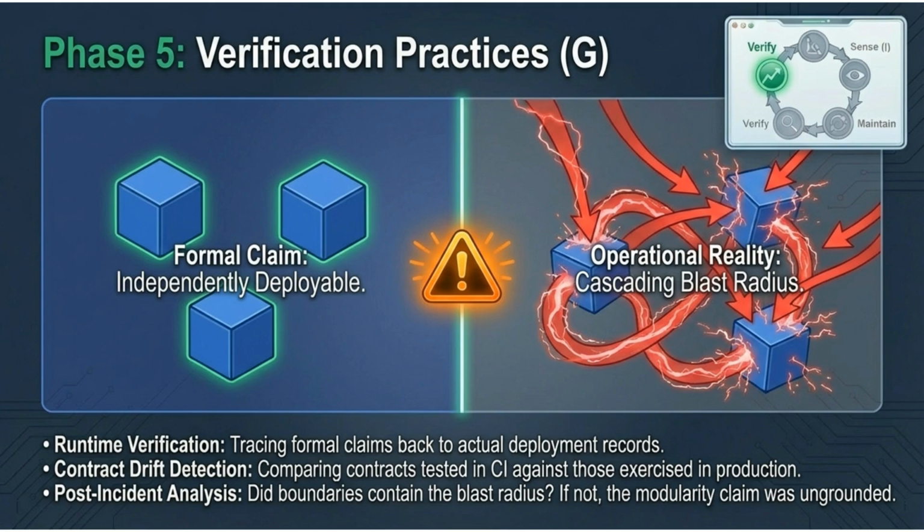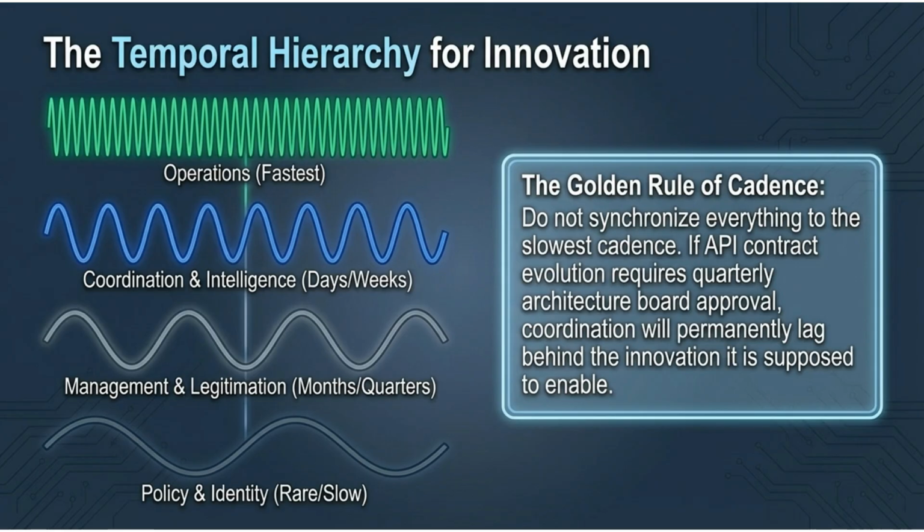Runtime verification, contract drift detection, and post-incident analysis are critical for tracing formal claims back to operational reality and ensuring boundary integrity. The temporal hierarchy for innovation shows different innovation cadences. Operations is the fastest, while policy and identity are the slowest. The golden rule of cadence is not to synchronize everything to the slowest cadence, preventing coordination from lagging behind innovation.